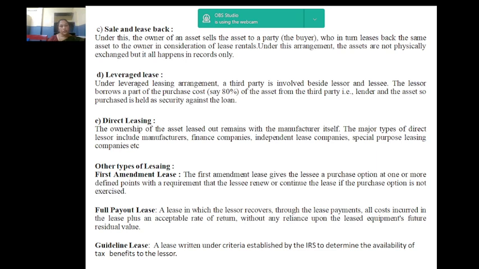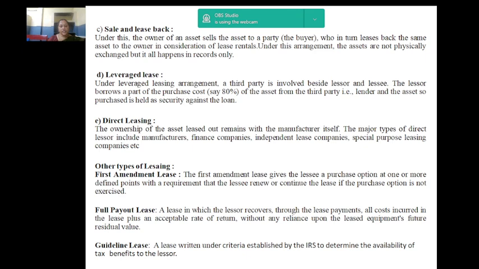Next, number 4, leverage leasing. A leverage lease is a lease agreement that is financed through the lessor with help from a third party financial institution. The leverage lease is a type of capital asset that involves 3 parties: a lessor, a lessee, and the lender.